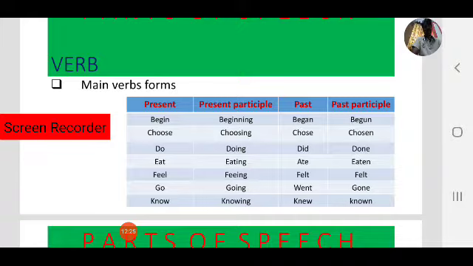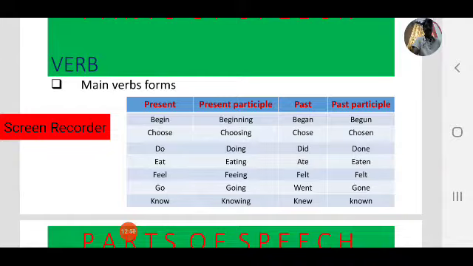Next, choose. Present, choose. Present participle, choosing. Past, chose. Past participle, chosen. Next, another one, do. Present, do. Present participle, doing. Past, did.